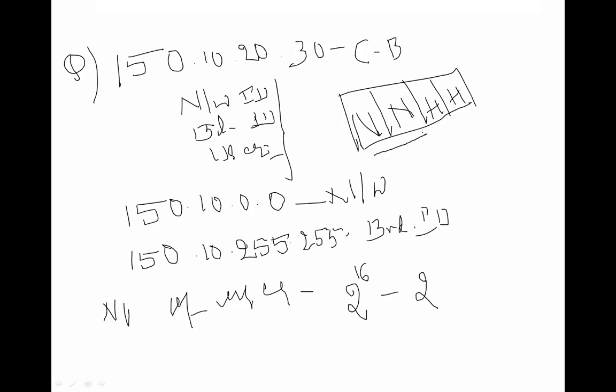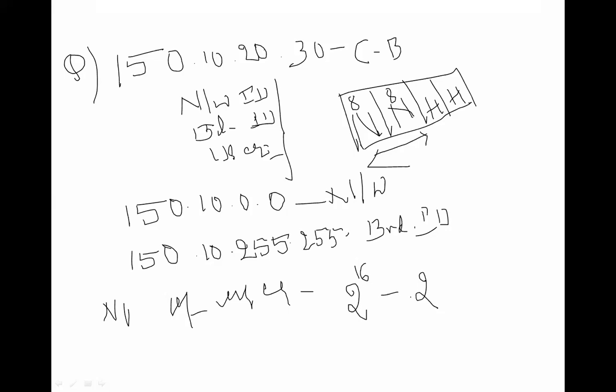The first two octets are reserved for class B. How many bits are there in this? The first octet is 8 bits and the second octet is also 8 bits. 8 plus 8, 16. So it is 2 raised to 16. If it is class C, 3 octets are reserved, so 8 plus 8 is 16, plus 8 is 24. So 2 raised to 24 it becomes.